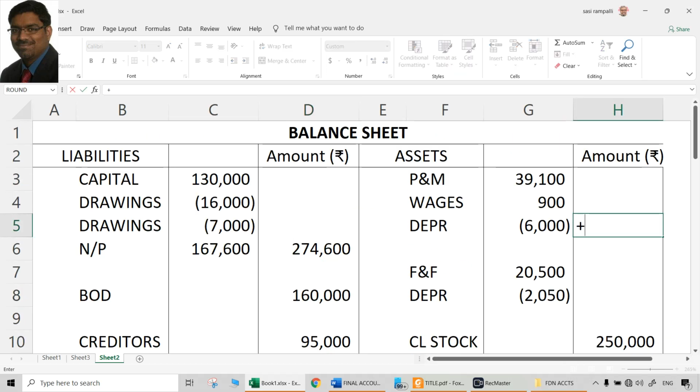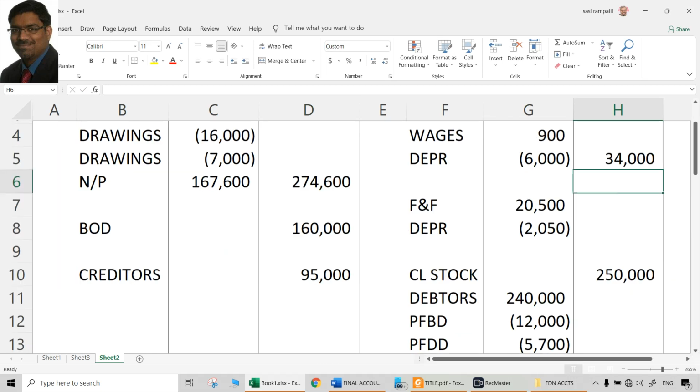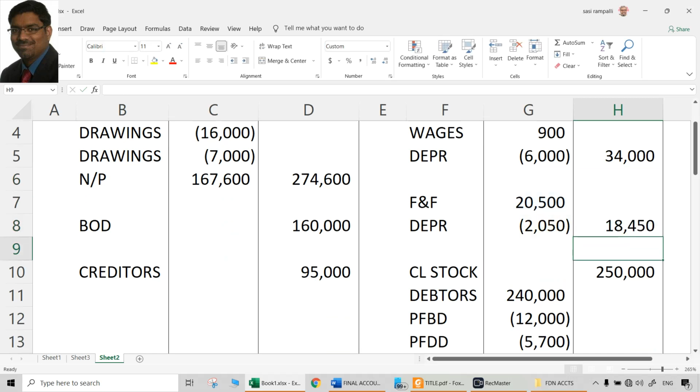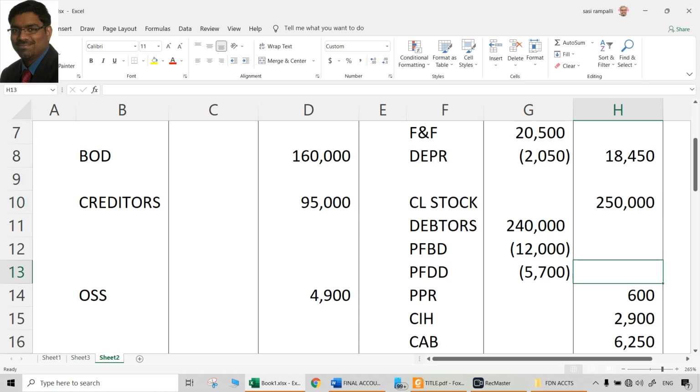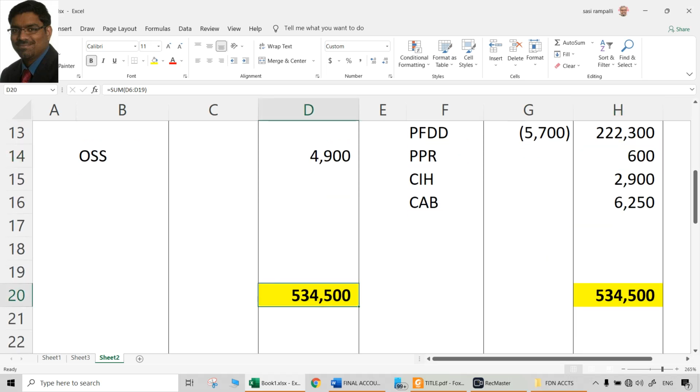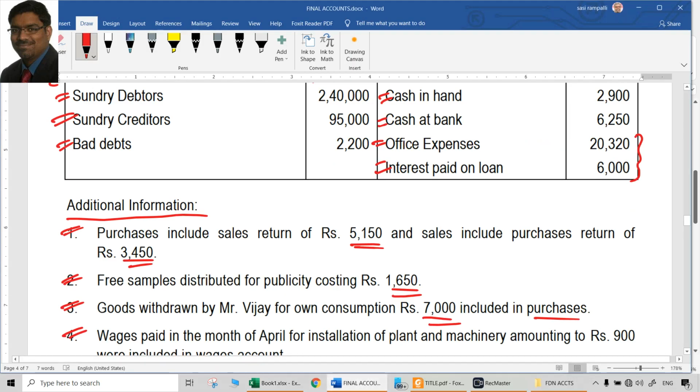Anyway, we'll come to the totaling part later. Before that, we have to take everything to outer column. So how much is the outer column of plant and machinery? 34,000. How much is the real actual balance of furniture and fittings after depreciation? 18,450. Closing stock already there, 2,50,000. Debtors after the adjustments, both providing for provision, discount, and bad debts. After that, 2,22,300. Then other things are there. So that means finally the balance sheet should tally, which happens automatically if you do all the treatments correctly. Debit treatments debit, credit treatments credit. If that is done, automatically the balance sheet should tally.